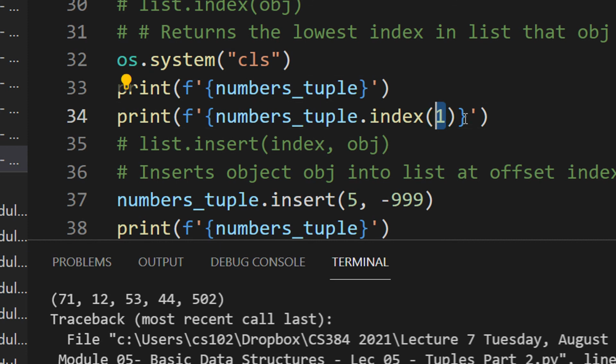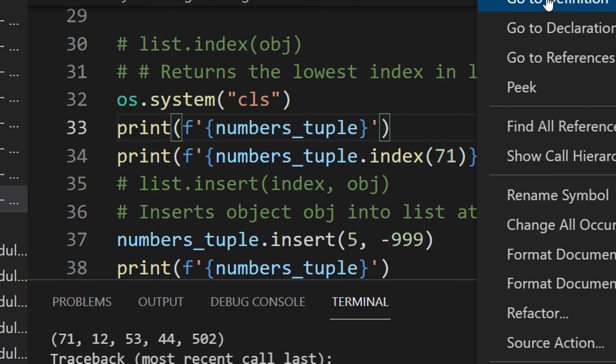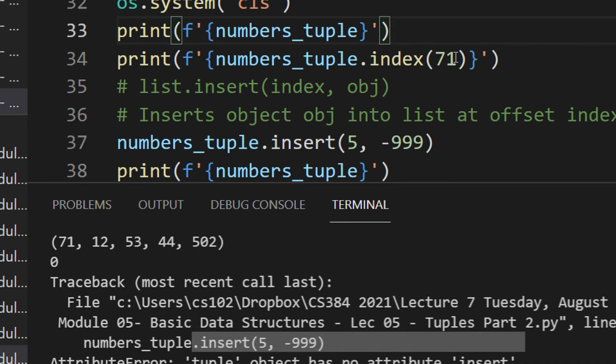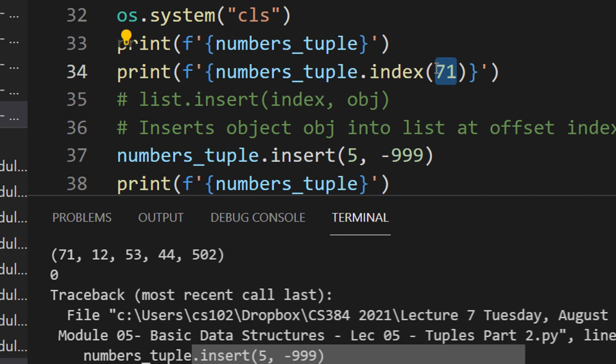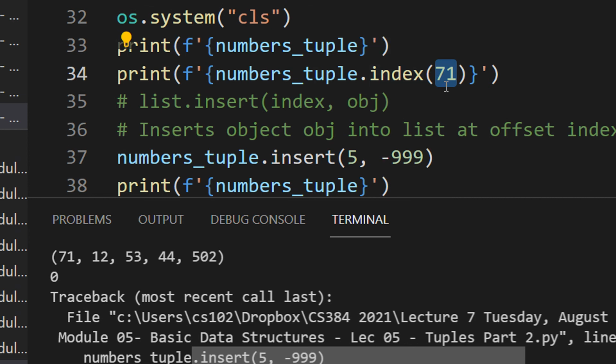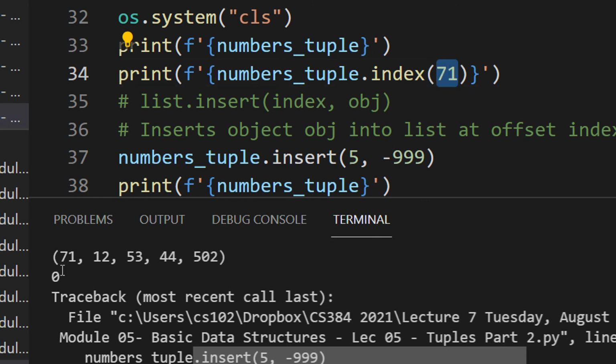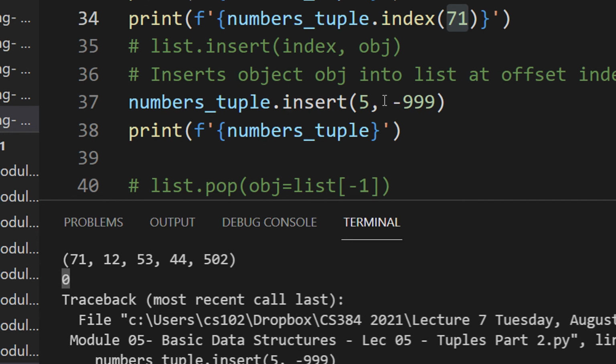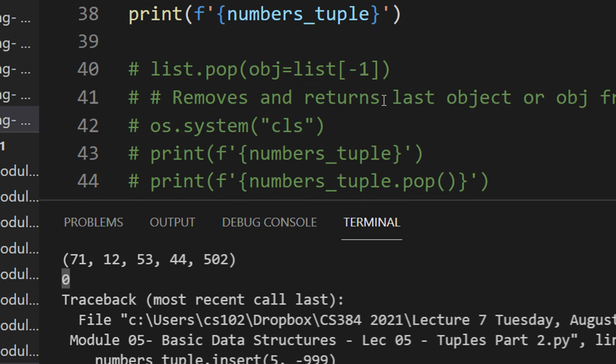Let me just see whether index of 71 comes or not. No, it supports. Basically, 1 was not present in the tuple, so it popped a value error that the value does not exist in tuple. You can see for 71, it is giving the index as 0. Again, insert is not giving any output because you cannot modify tuples.